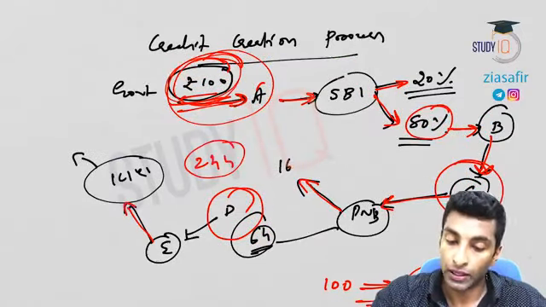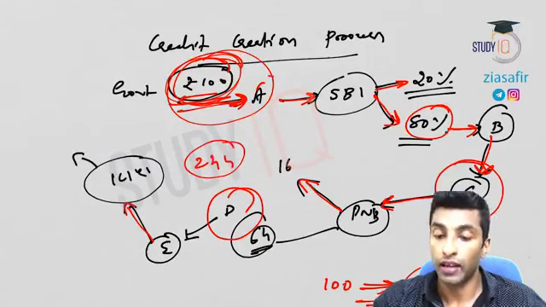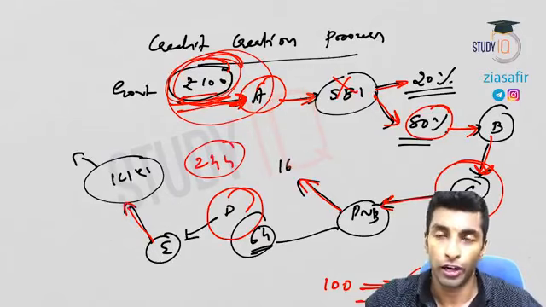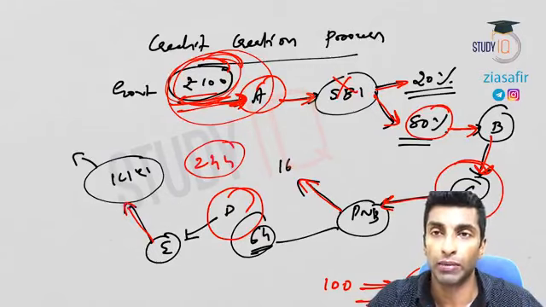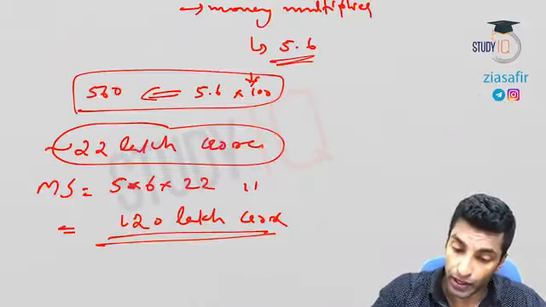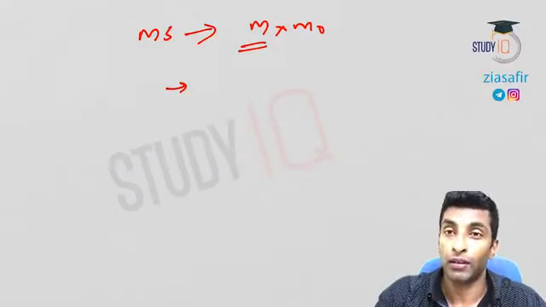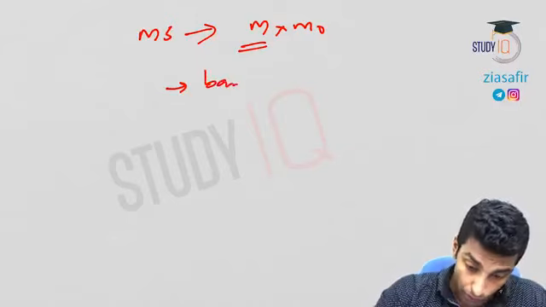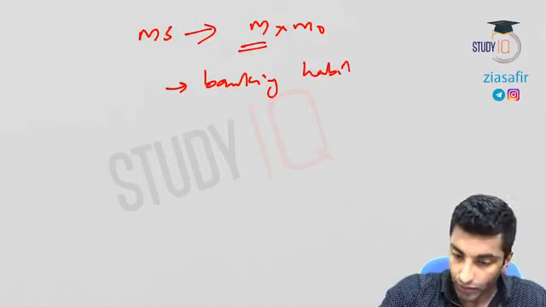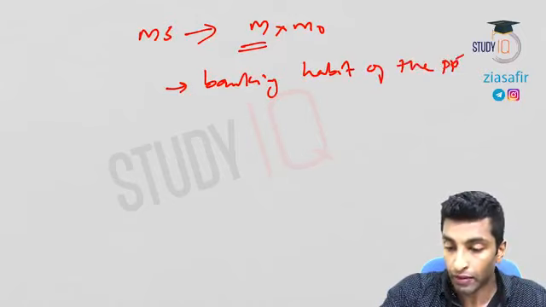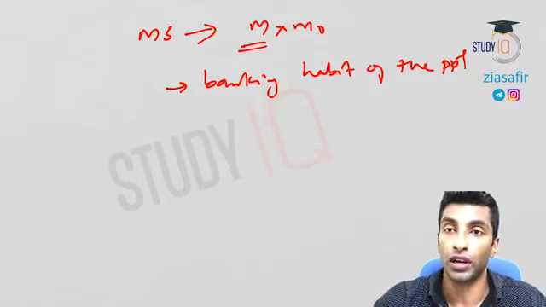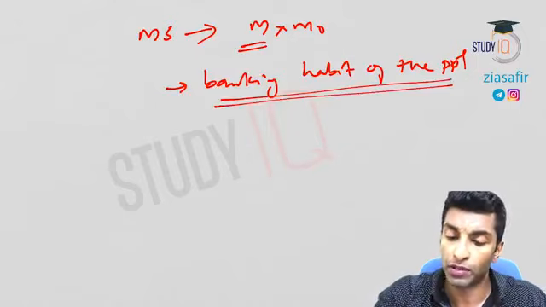this 100 rupees printed. So A got it. Now, if A is not depositing in SBI, A is keeping it with himself. Do you think it will circulate in the market and increase the money supply? No. So the most important factor is actually the banking habit of the people. If you are keeping it with you, there is no increase in money supply. If you deposit in a bank, it will circulate, it will come into circulation again and again. So the banking habit of the people is more important.